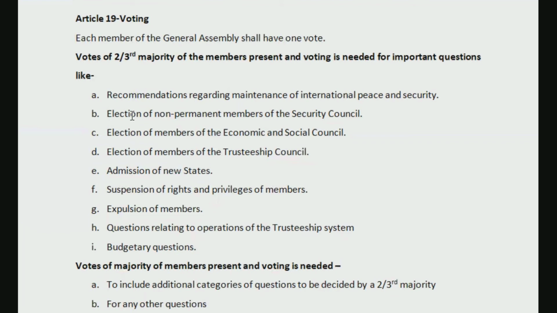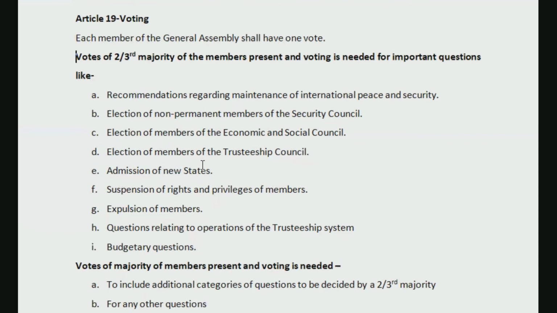So with regard to recommendations on maintenance of international peace and security, we would need more than two-thirds majority. Election of non-permanent members of the Security Council: we would see there are permanent and non-permanent members. For non-permanent members we need two-thirds majority voting, because permanent members need not be elected. For election of members of the Economic and Social Council and the Trusteeship Council also, we have two-thirds majority. Basically, with regard to elections, we need two-thirds majority.